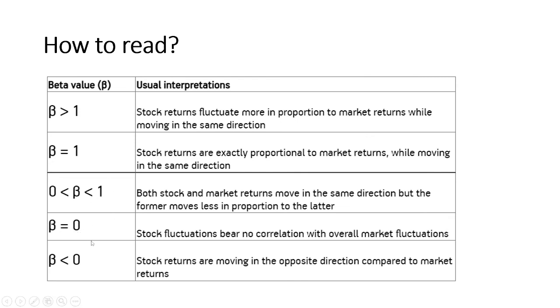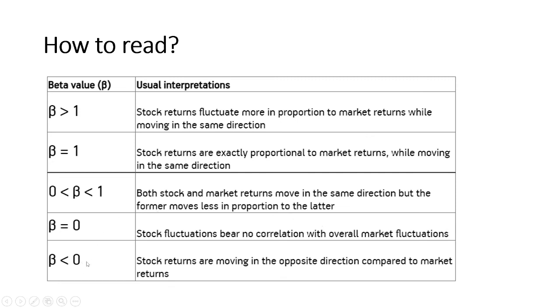The fourth example is when you see beta is equal to 0. In this case your stock and the market are not correlated. That means if the market is giving you positive return, your stock may give you a positive or negative return. There is no correlation with the market.